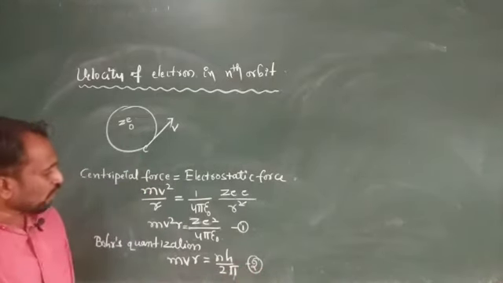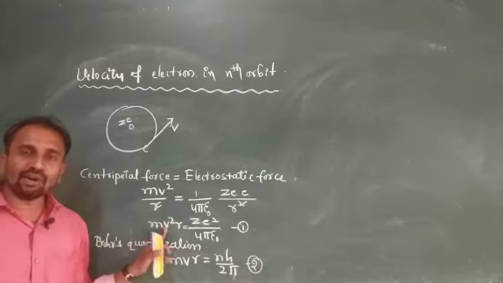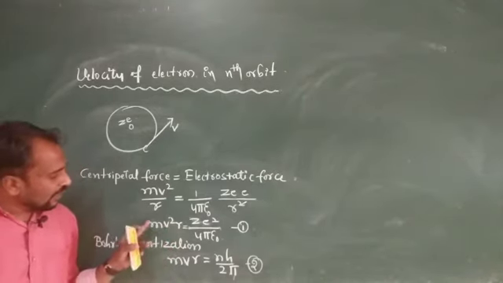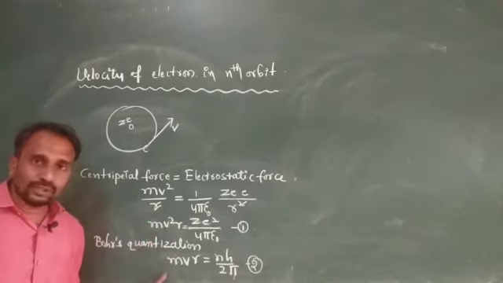Okay, so here we want to calculate the velocity of an electron in an orbit. For this reason, dividing equation 1 by 2.